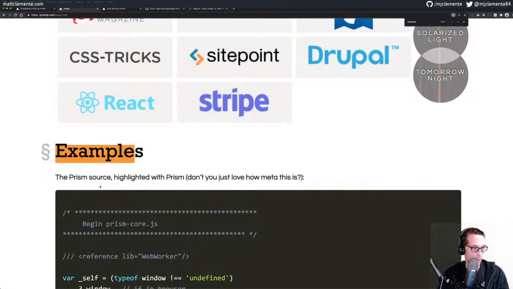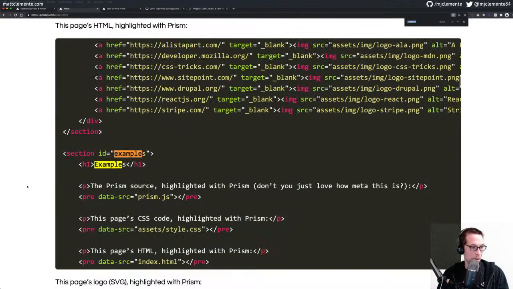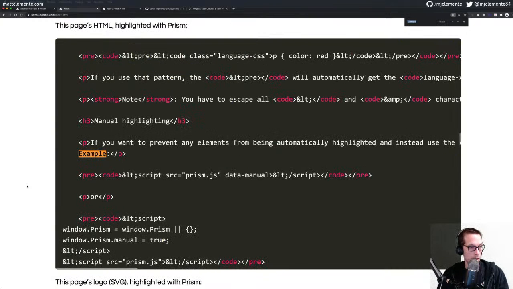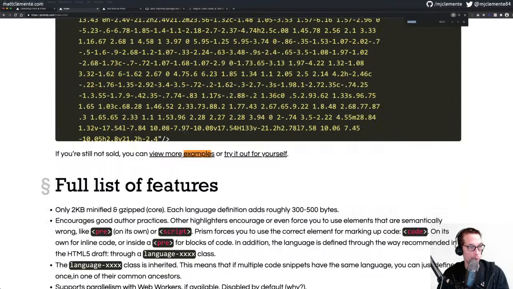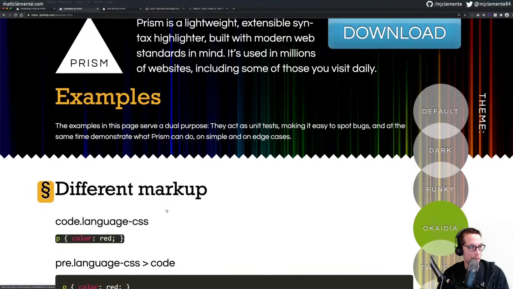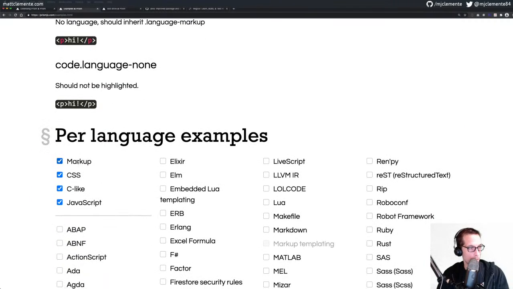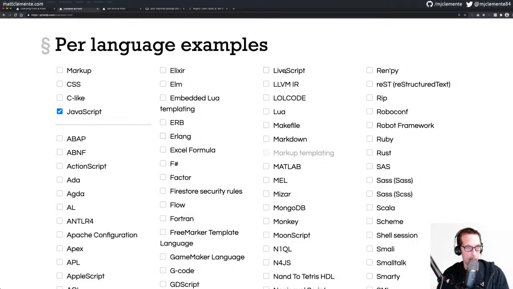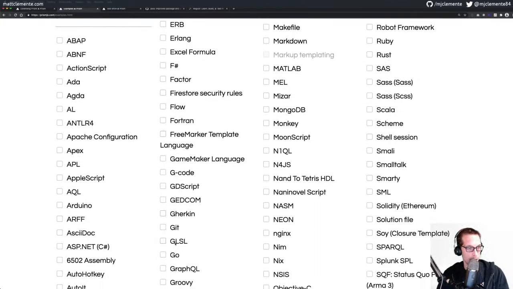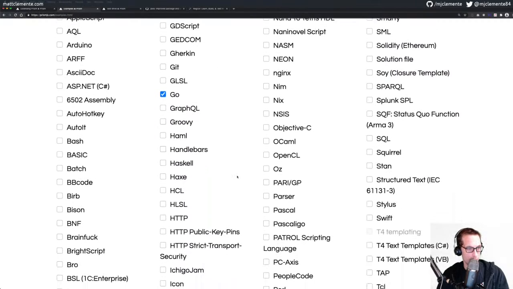Let's go to examples. Let's find the next example. All right. We want to get past this part of the page. There we go. View more examples. So these are the existing example files, or the existing examples are in here. Okay, per language examples, markup, CSS. Like we want to look at JavaScript. Let's look at JavaScript's examples, and let's look at, sure, it goes, and we'll look at